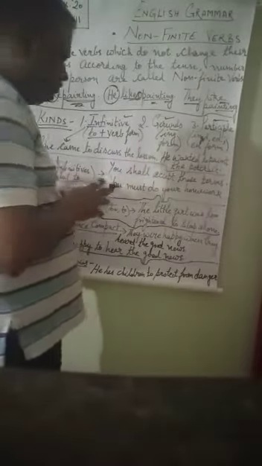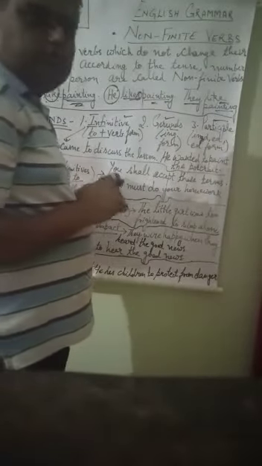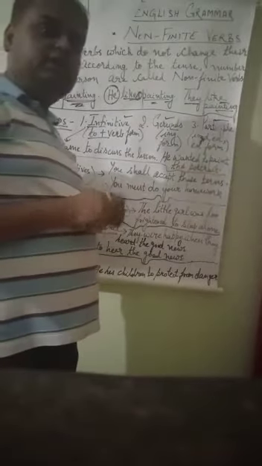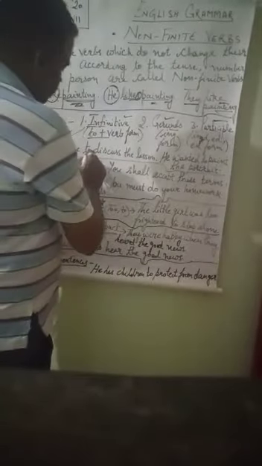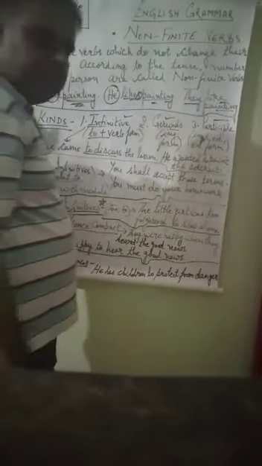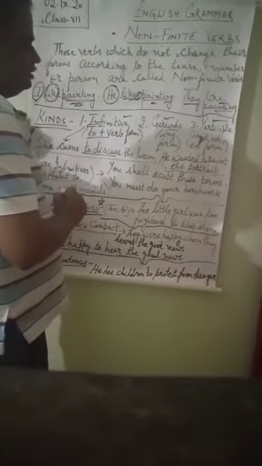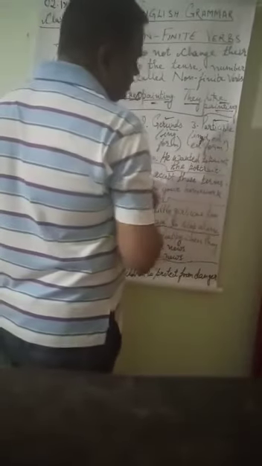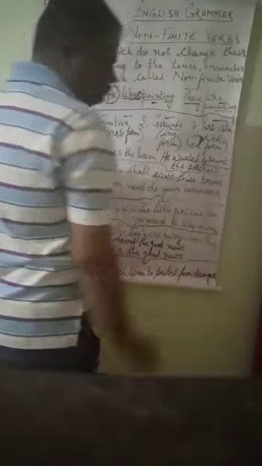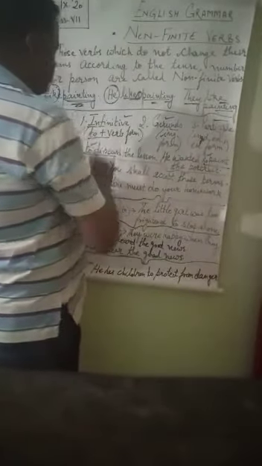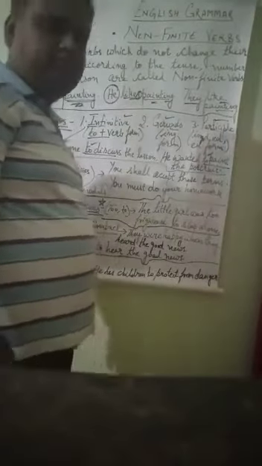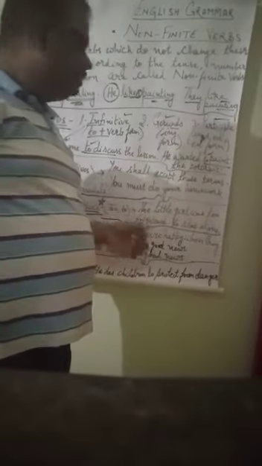What are infinitives? First of all, I told you, if before any verb to is added, that is called an infinitive. Now suppose that she came to discuss the lesson. Now here you see to discuss, this is an infinitive because to is added before discuss. Suppose that I say he wanted to paint the portrait, to paint, again to paint is there, so to is added here also. So where to is added before the main verb, it acts as an infinitive.